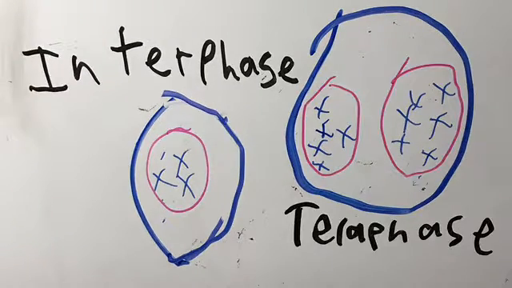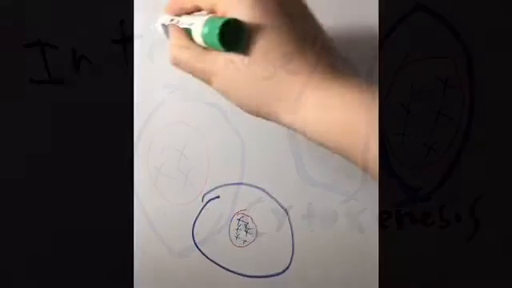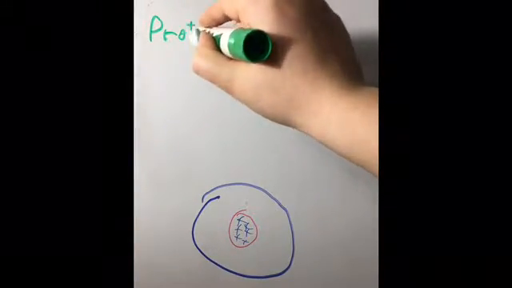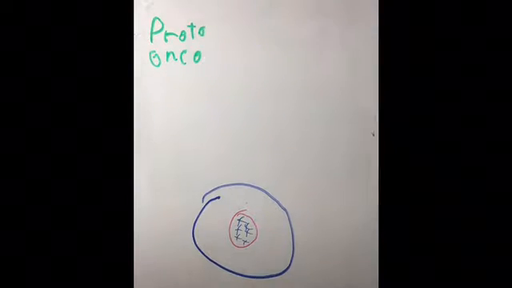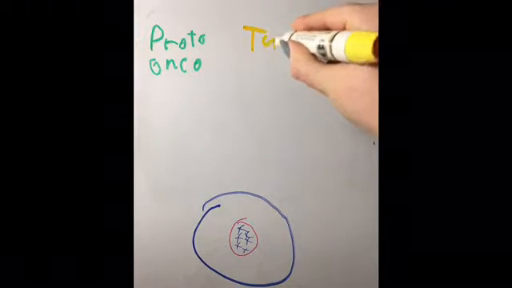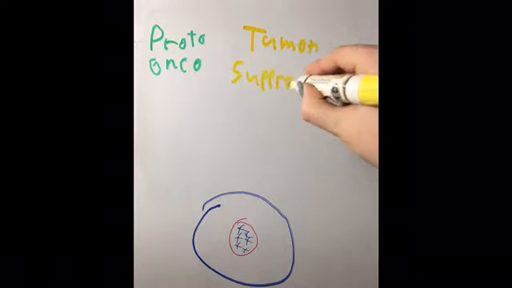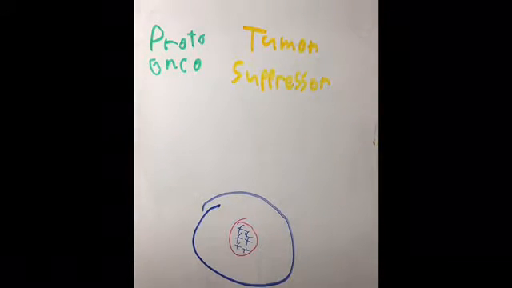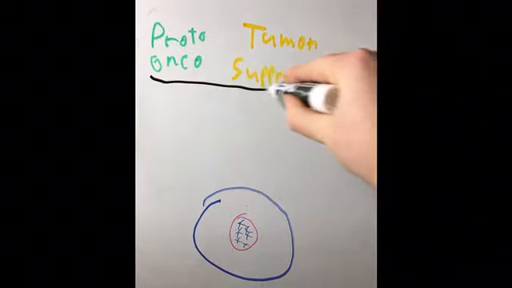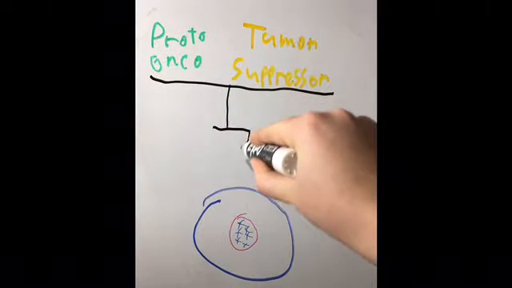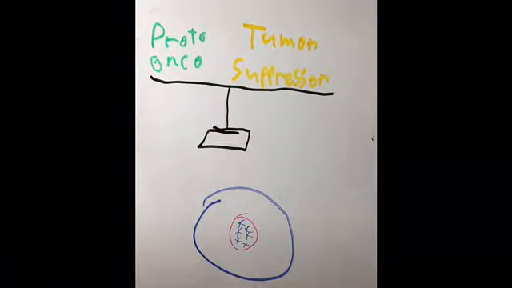But this cell cycle does not just conduct itself. It's orchestrated by many genes, notably the genes proto-onco and tumor suppressor. The proto-onco gene tells the cell when it needs to speed up the cell cycle, and the tumor suppressor gene tells it to slow down. These genes work together to efficiently control the cell.